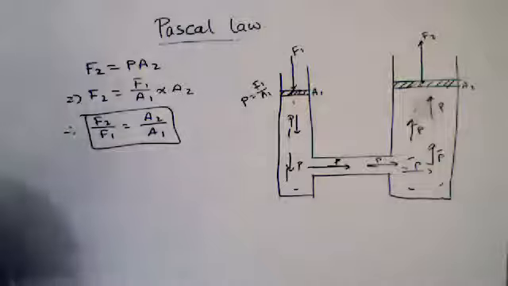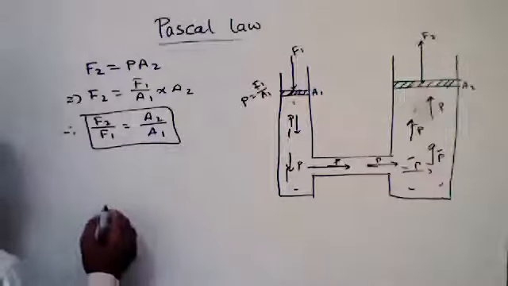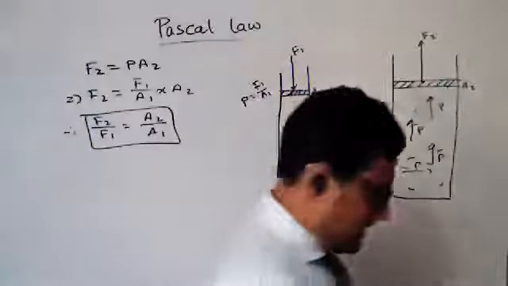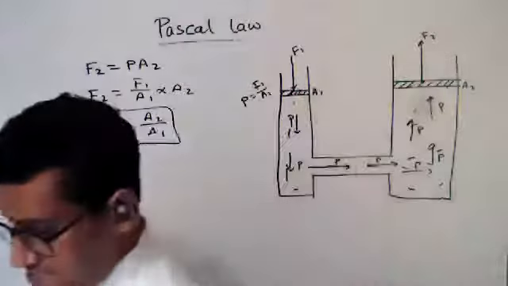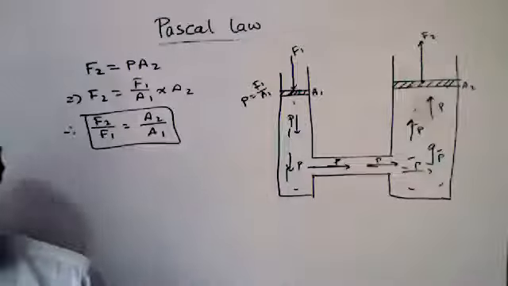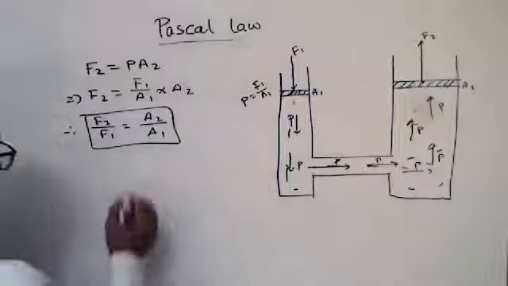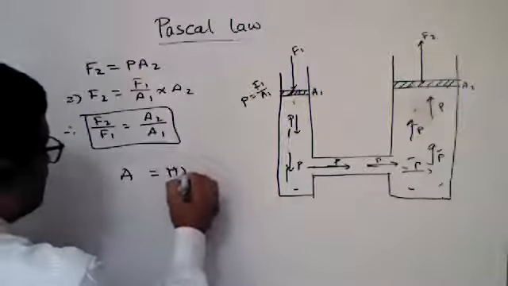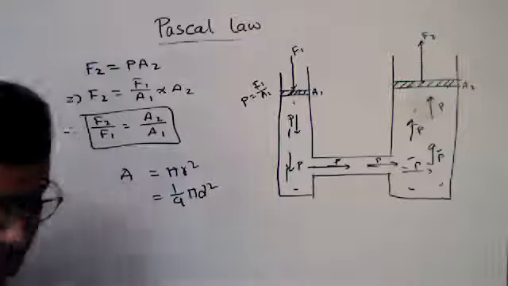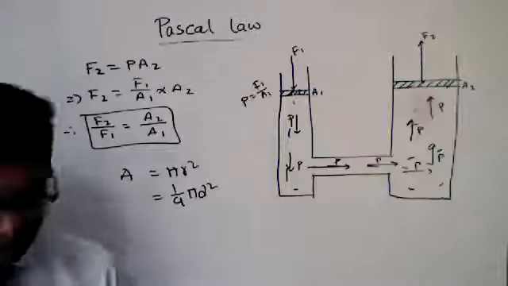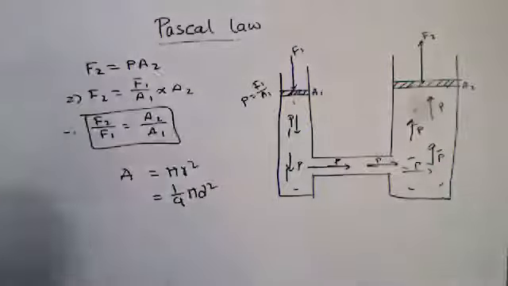On the other hand, you have to remember that sometimes the area is not given directly, but the diameter or radius is given. Then you can use the equation A equals pi r squared, or 1 by 4 pi d squared. Then you can easily solve the mathematical problem by using this formula.